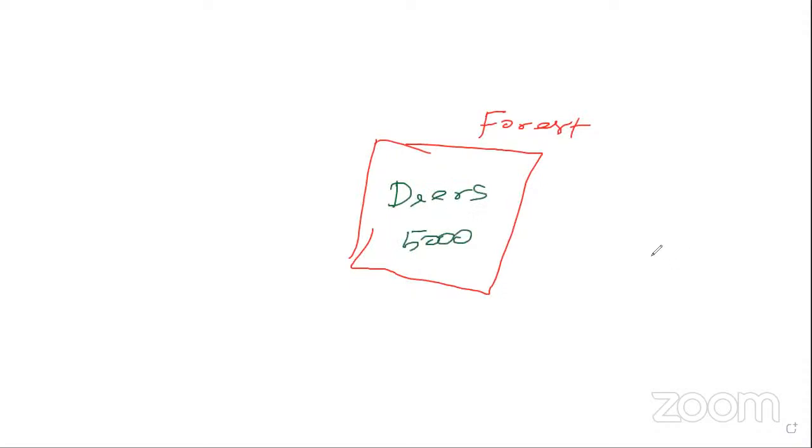On this side there is a lion, and on this side a tiger is there. So the resource is deer only, isn't it? It is a natural resource, it acts as food.